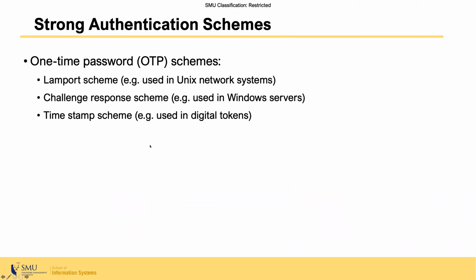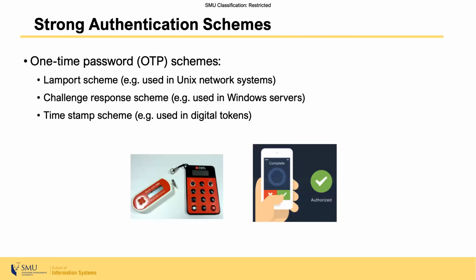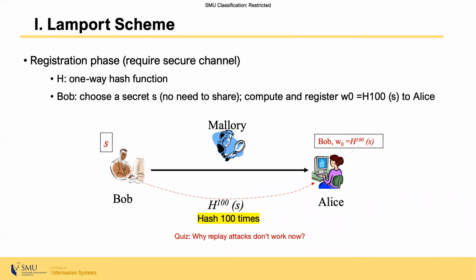We will discuss three types of strong authentication schemes. Lamport scheme, which is widely used in Unix network systems. Challenge response schemes, widely used in Windows servers. And lastly, timestamp scheme, which is widely used in banks by using digital tokens that you are all familiar with. Let us first discuss Lamport scheme.